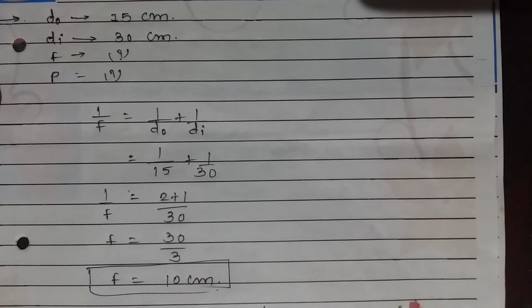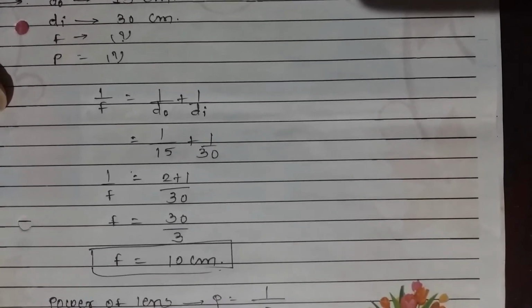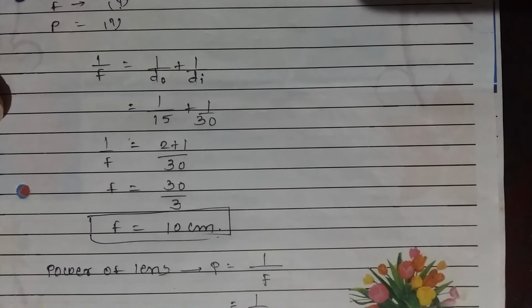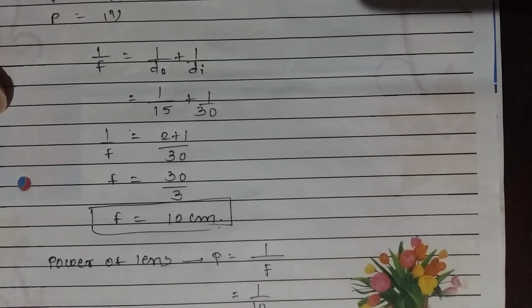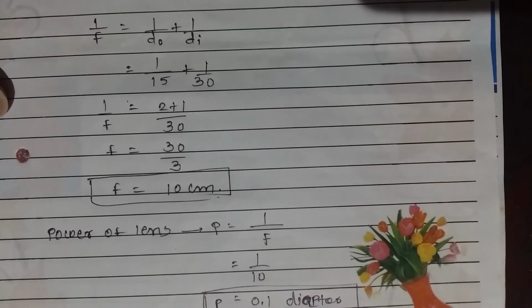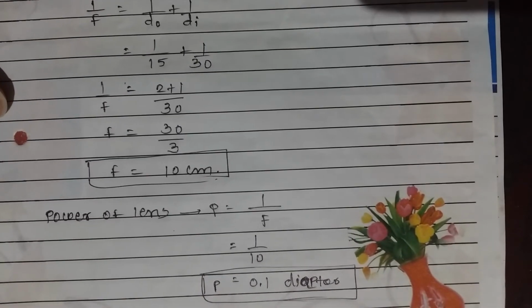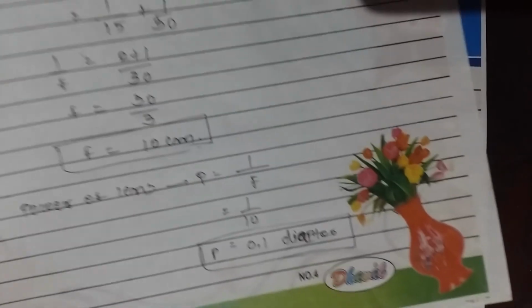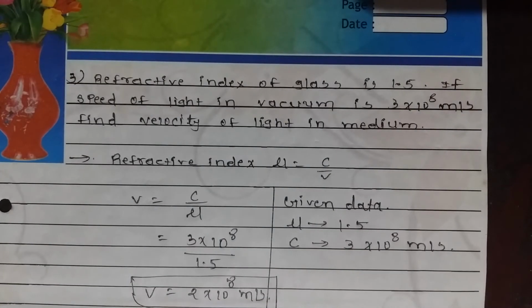Another thing we want to find out is the power of the lens. The power of a lens is given by P is equal to 1 upon f. We have already found the value of f, so 1 upon 10, which is 0.1 diopter. So the power of the lens is 0.1 centimeter inverse, or you can say diopter. This kind of problem should be asked in the MCQ and GQ examination.